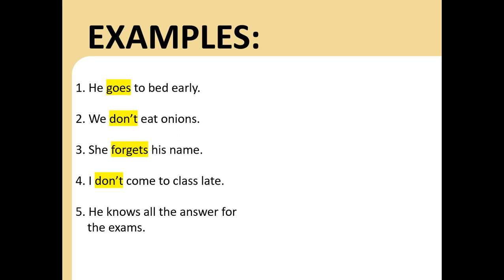The last one I didn't highlight the verb, but no problem. Let's continue. He goes to bed early. The verb in the present. Now the verb in the past. He went to bed early. Now, we don't eat onions. Here is we don't. And we don't is what? A positive or a negative?